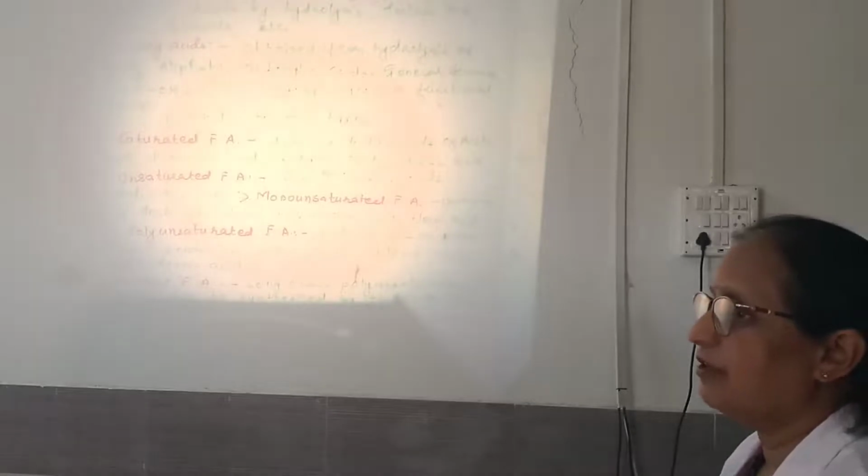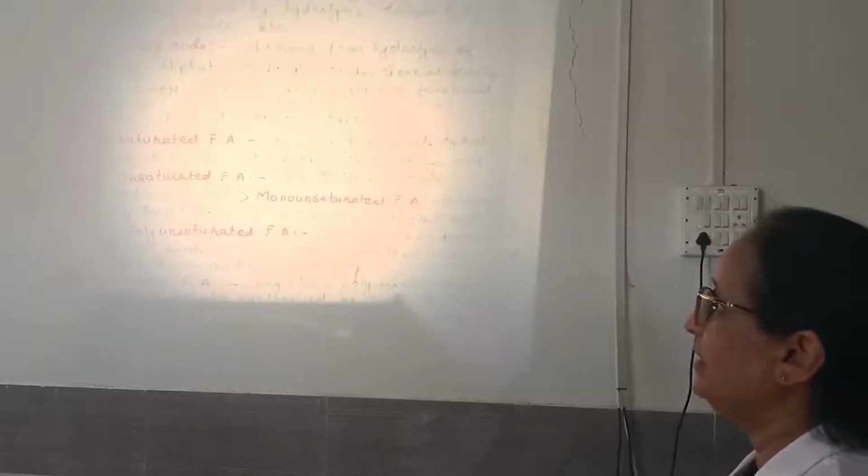Now coming to the fatty acids. The fatty acids are obtained from hydrolysis of a fat, and they are aliphatic carboxylic acids. Their general formula is RCOOH, where the carboxylic group is the functional group. These fatty acids are subclassified into two: one is saturated fatty acid, and the other is